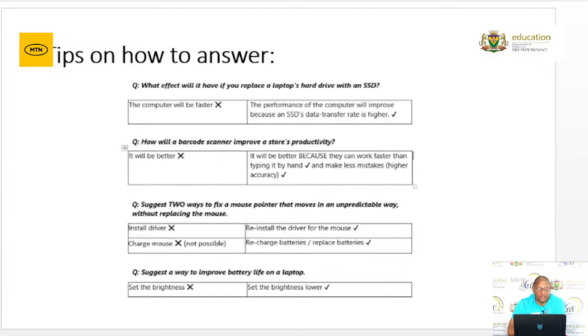The first candidate just indicated install driver. Another type of question that might be asked is to suggest a way to improve battery life. An answer may be wrong because there's no explanation. The correct way of answering that question would be to set the brightness lower, because it will actually save on your battery power if you set the brightness lower. Not just to set the brightness, because as a marker, I won't know what you actually mean by just setting the brightness.